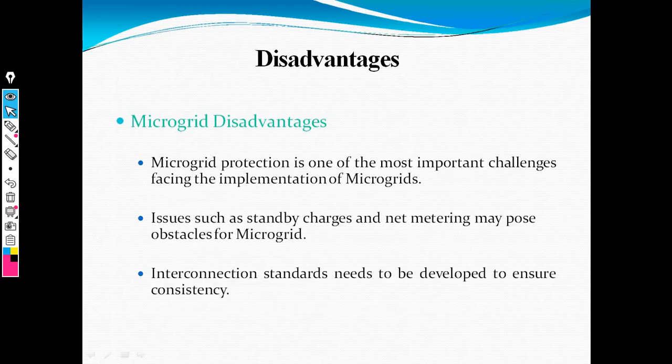Then the microgrid also needs protection, and implementing this protection is very challenging. And also in a microgrid we need to insert a smart meter, but the cost of a smart meter is very high as compared to other meters. Okay, now these are the disadvantages of the microgrid.